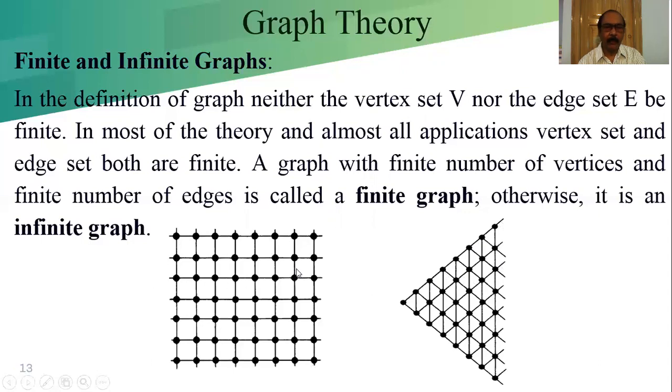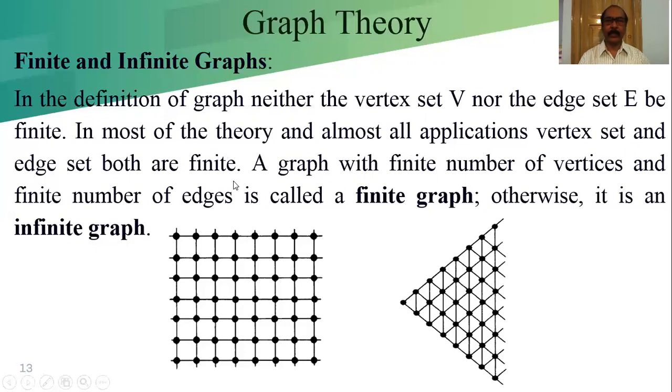So when the number of vertices and number of edges are not finite, then it is known as the infinite graph. Otherwise, it is known as the finite graph. When the number of vertices and edges are finite, then it is known as the finite graph. In the definition of graph, neither the vertex set V nor the edge set E needs to be finite. In most of the theory and almost all the applications, the vertex set and the edge set are both finite.